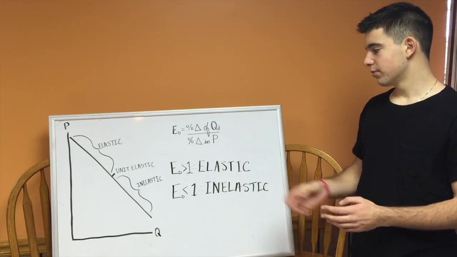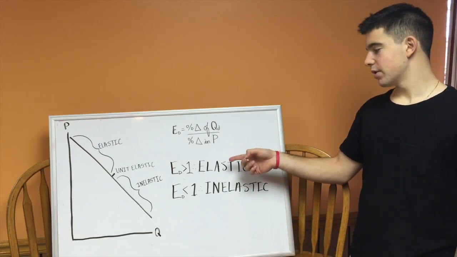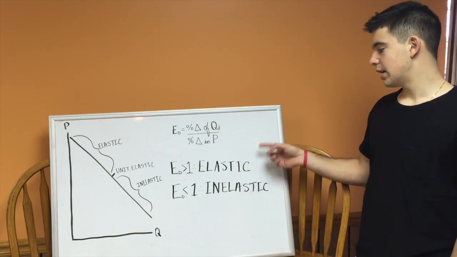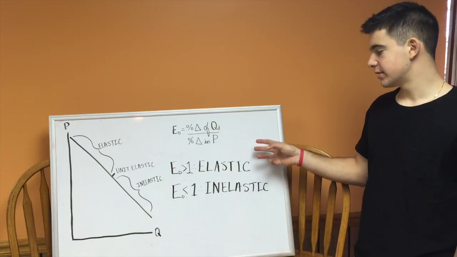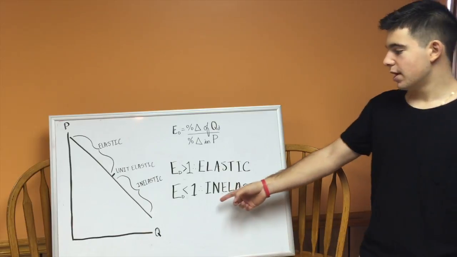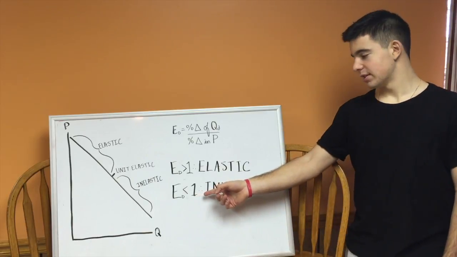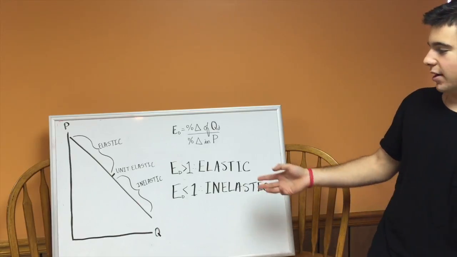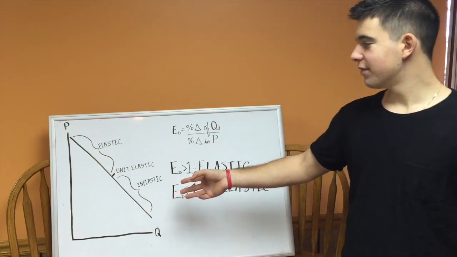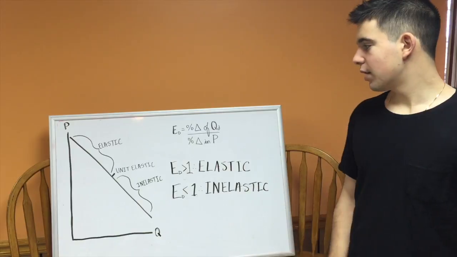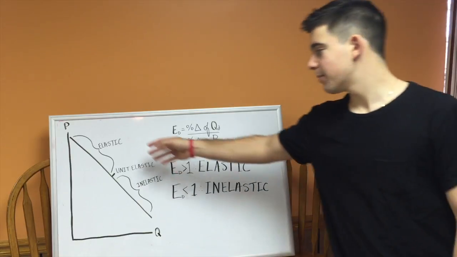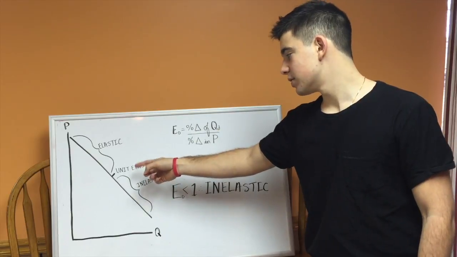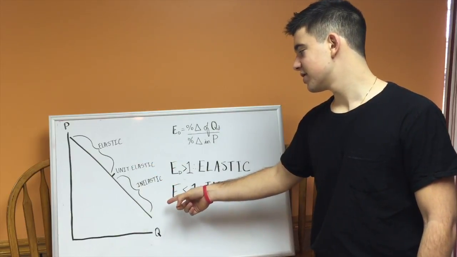So the general rules are: if the coefficient is greater than 1, the good is considered elastic, meaning there's a big change in sensitivity of the consumers. And if the coefficient is less than 1, it means it's inelastic, that means there's no change. So we have a basic graph of a demand curve. The top portion of the demand curve is the elastic portion, the middle portion is unit elastic, and the bottom portion is inelastic.